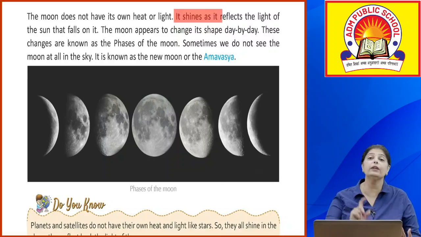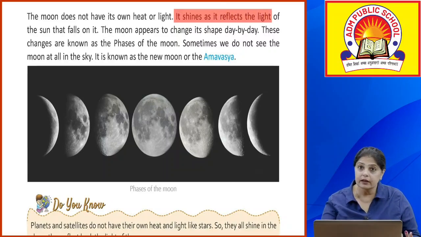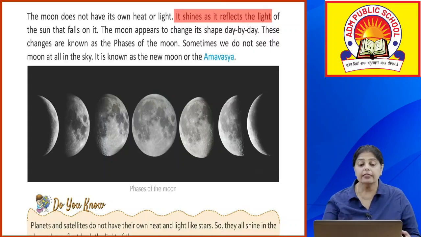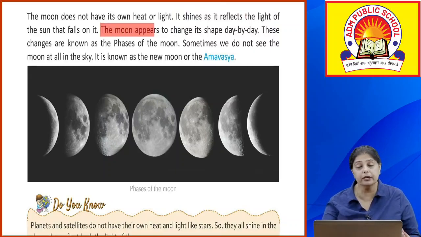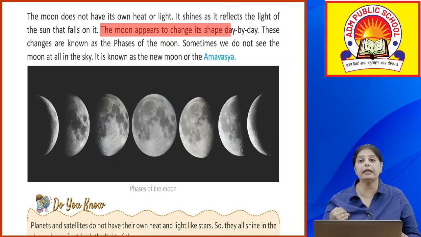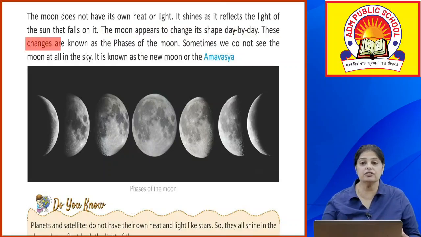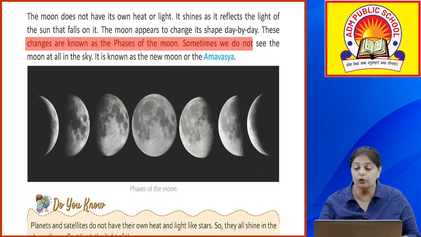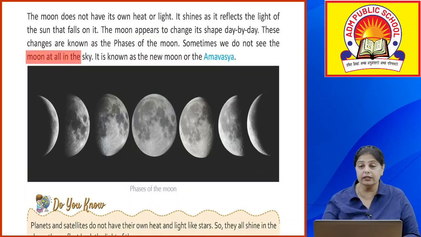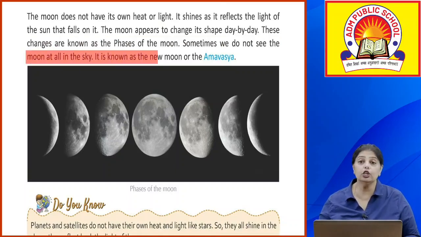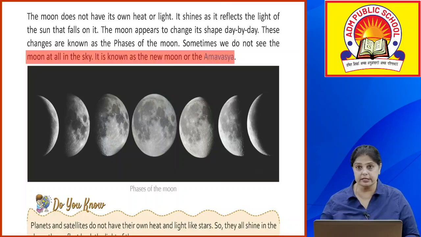It shines only when it reflects the light. Okay, when the sun's light falls on it, only then it shines. Now the moon appears to change its shape day by day. These changes are known as the phases of the moon. Sometimes we do not see the moon at all in the sky. It is known as the new moon or the Amavasya.